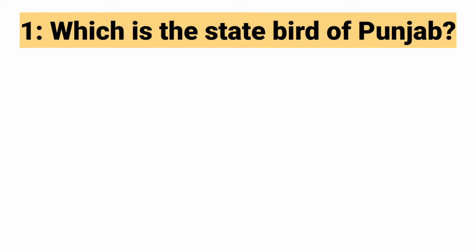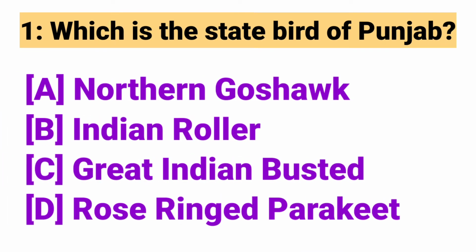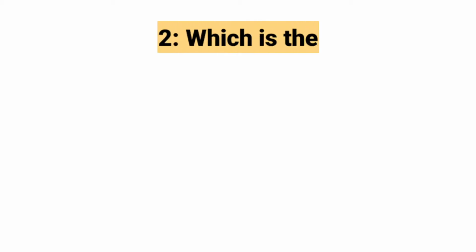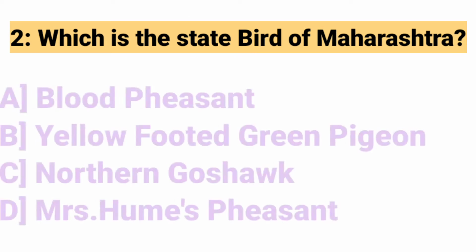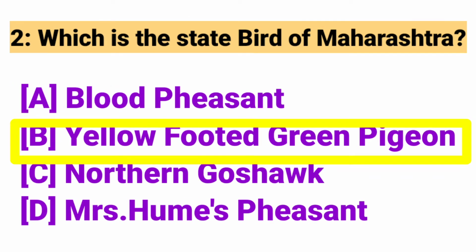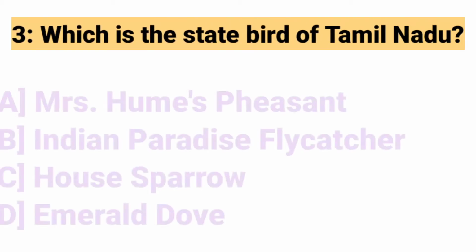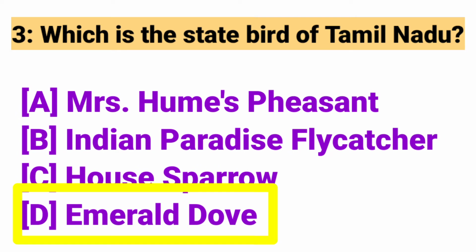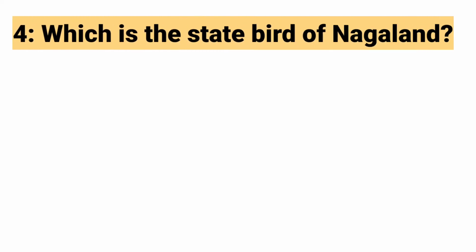Which is the state bird of Punjab? Answer: Northern Goshawk. Which is the state bird of Maharashtra? Answer: Yellow-footed green pigeon. Which is the state bird of Tamil Nadu? Answer: Emerald dove. Which is the state bird of Nagaland?